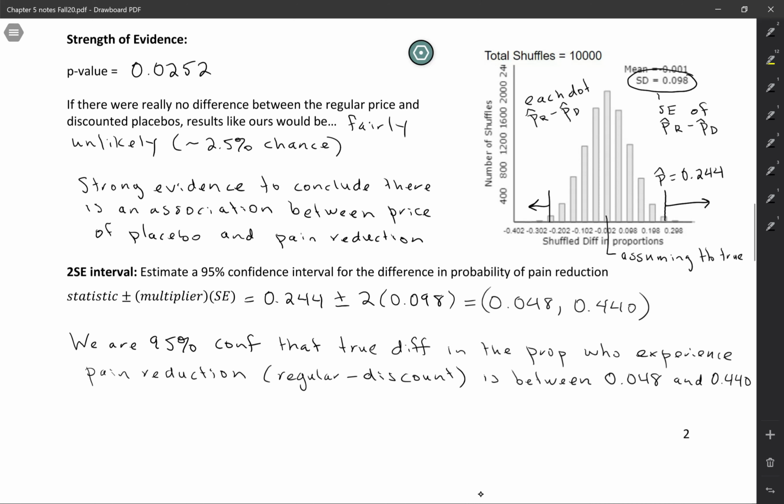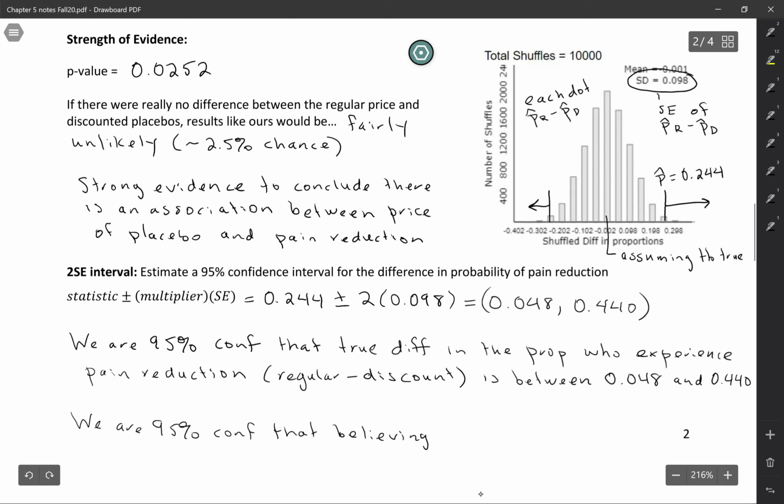Thinking about a difference of proportions in this way might be sort of difficult for people though, especially since the order of subtraction is important. And so another way that we could do it is to use more causal language here. We could say we're 95% confident that believing the pill is discounted, and again, there's more than one way you can phrase this. To me, this one seems most natural, that believing the pill is discounted reduces the probability of improvement.